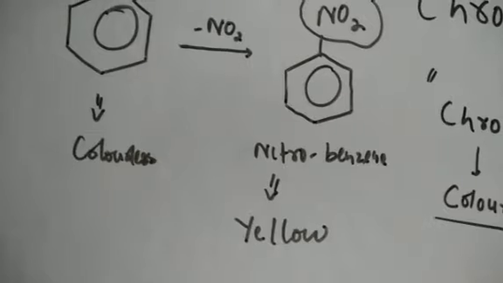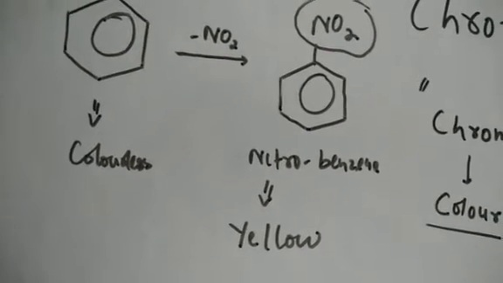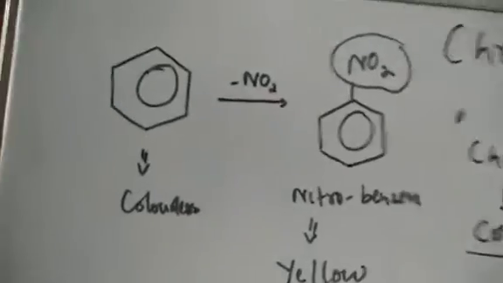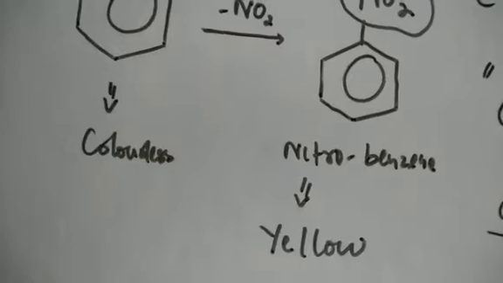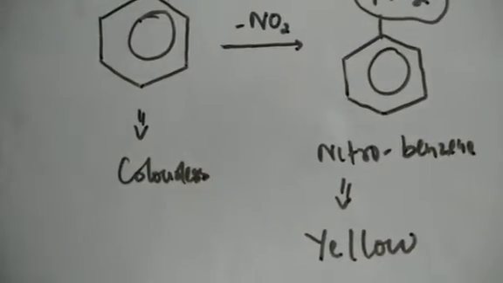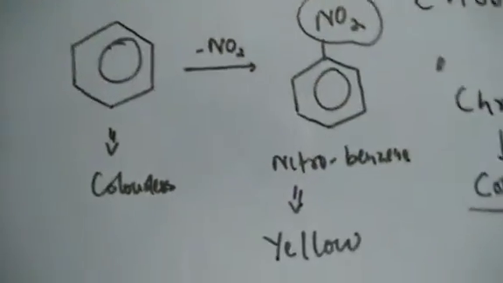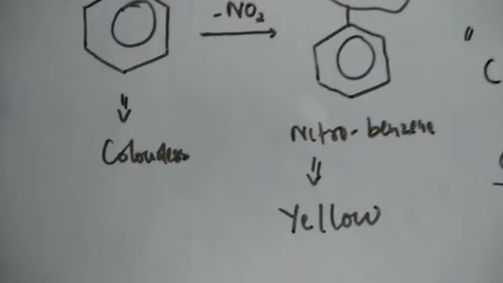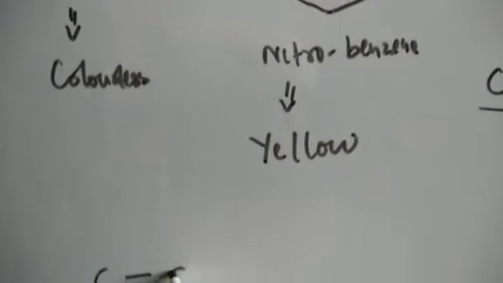Now, the main thing here is that this is the case of groups. Sometimes you may have the case where the compounds are conjugated.